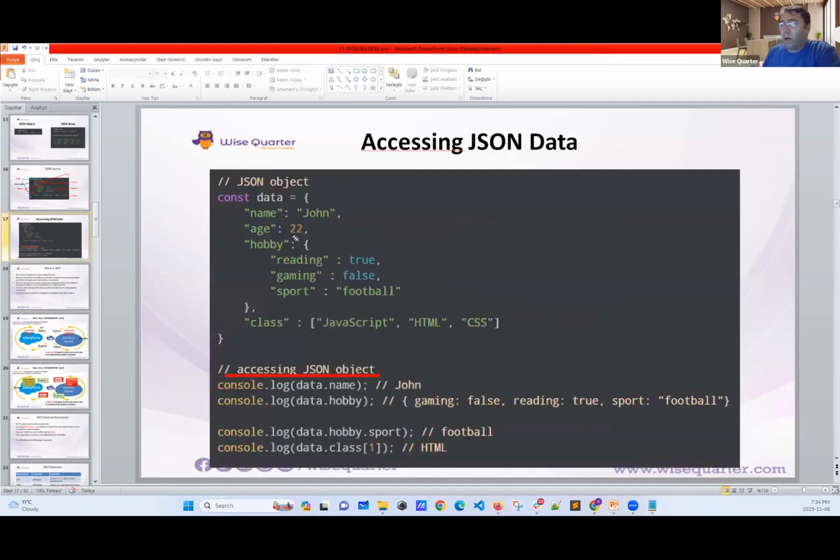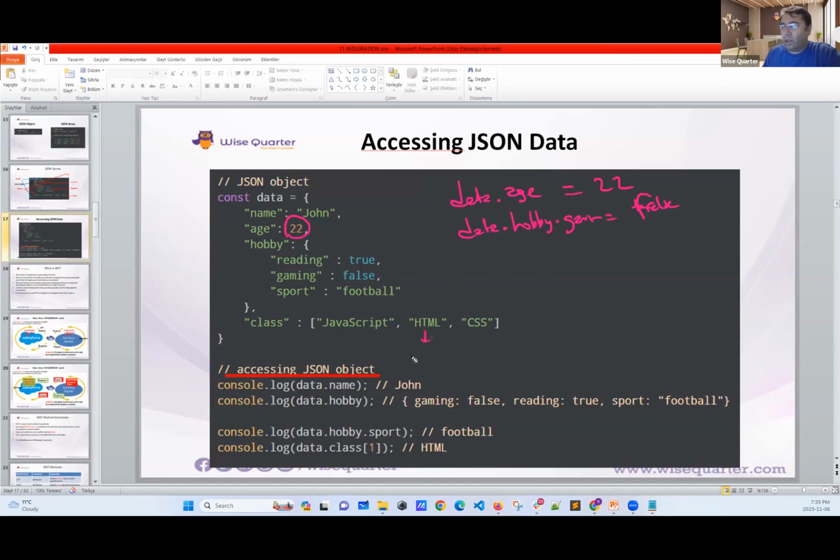Now let's try one more thing. Think that I want to fetch 22. How can I reach this? Here, I have the syntax data dot, and we have a key which is called age. When you use this, you will retrieve 22. Now, if you want to fetch gaming, you should say data dot hobby dot gaming. This will return false because it's false.